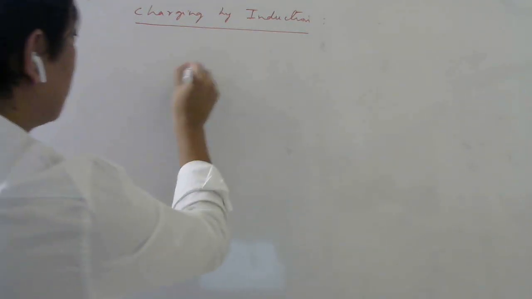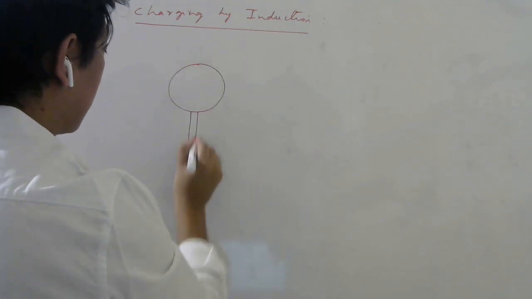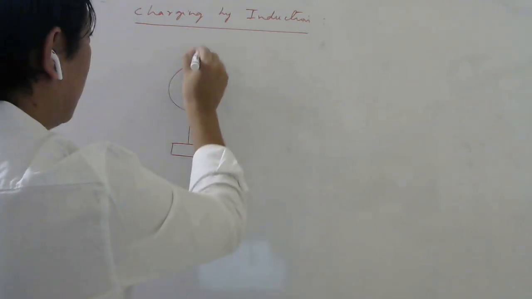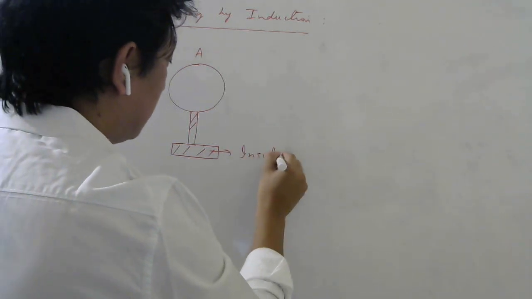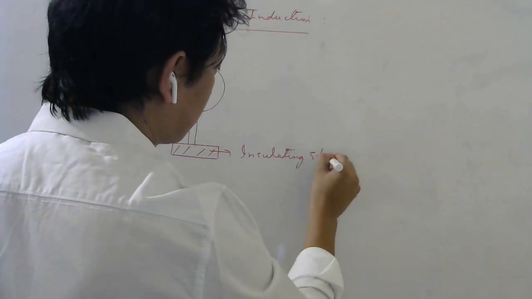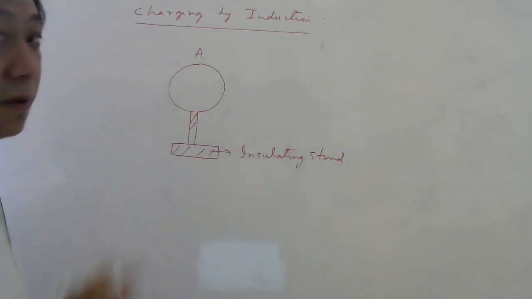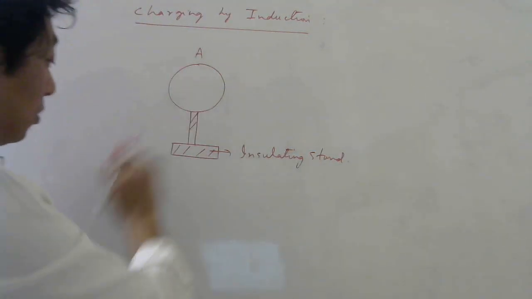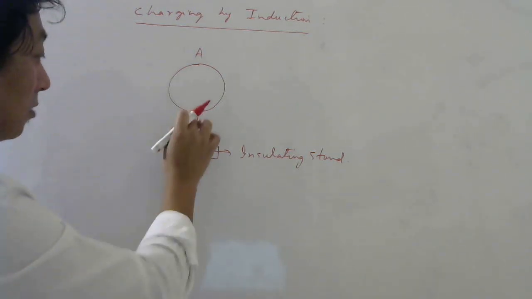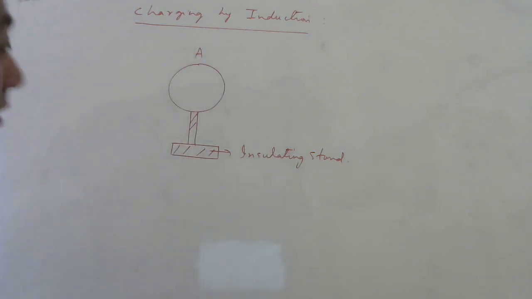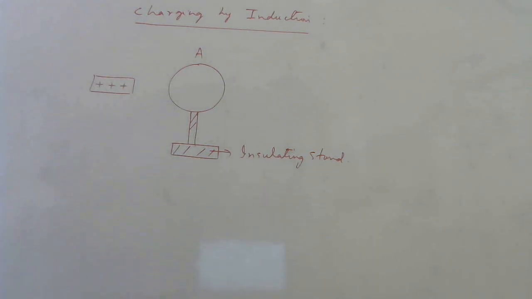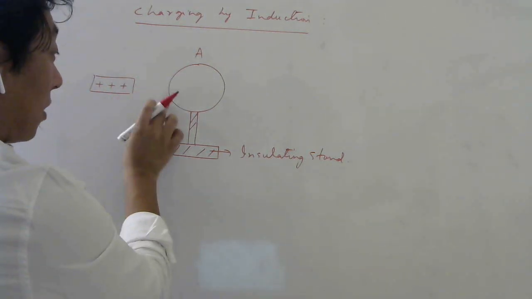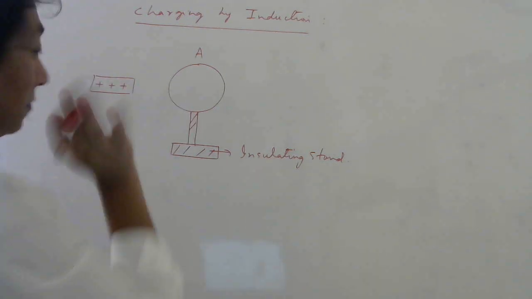Okay, so imagine you have a conducting body, which I'm calling A, and this is an insulating stand. Why? I'm going to charge this body, so I don't want the charge to run to the ground. So I use an insulating stand so that the charge stays here. Now I bring some positively charged body, let's say a scale which is rubbed. No contact is allowed, mind you. No contact. Let us see what will happen.